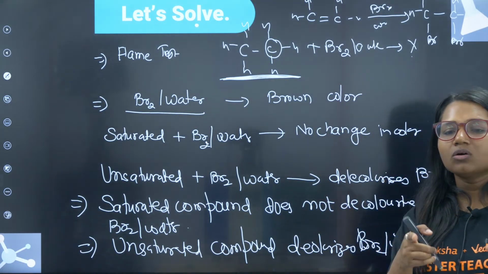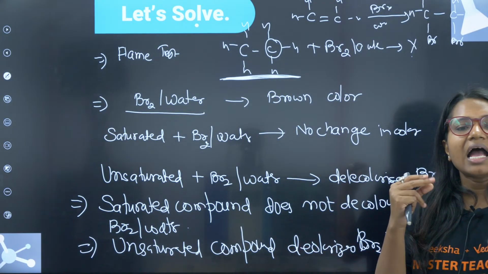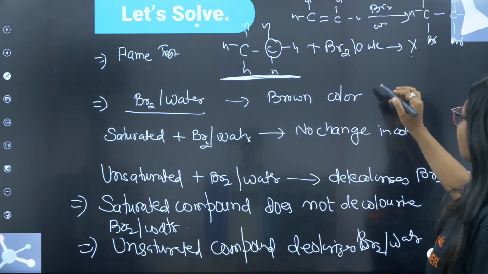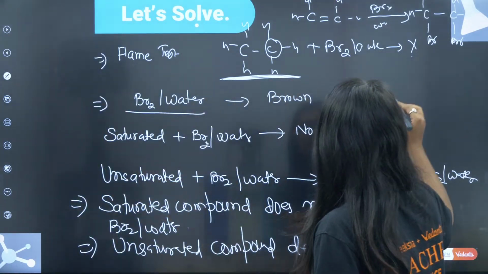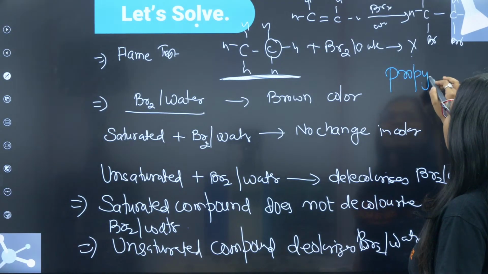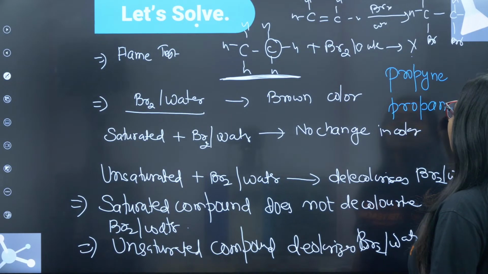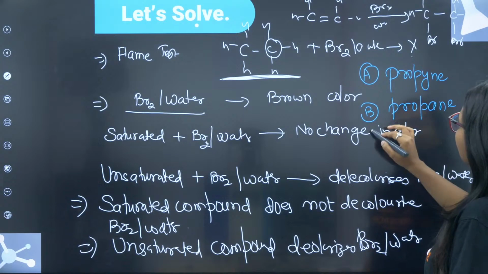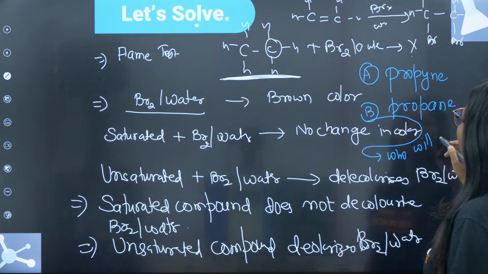One you already know, the flame test. One I have taught you. Quickly I want one answer, then I will move forward. Let me give you 2 compounds: propyne and propane.